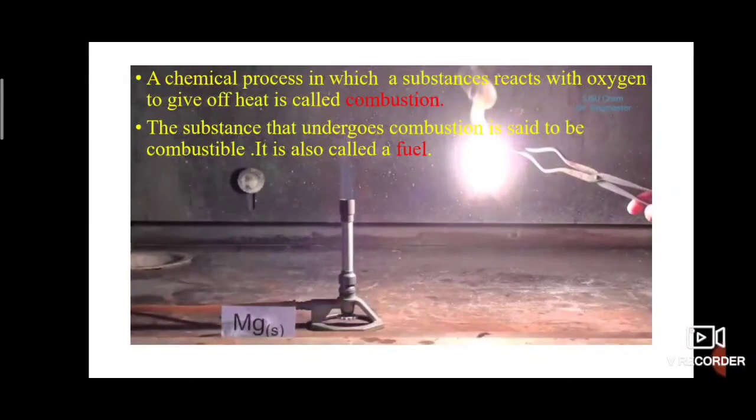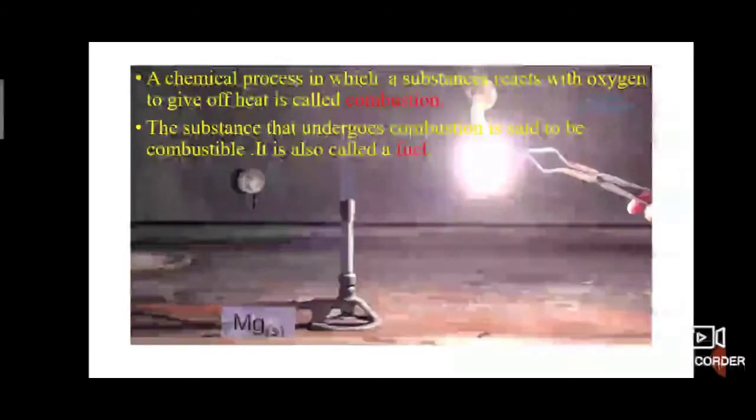Here there is an activity in the picture: burning a magnesium wire on a flame. Notice carefully, there is heat and light. Along with heat and light, magnesium oxide is produced. While burning the magnesium wire on the flame, it produces heat, light and magnesium oxide.